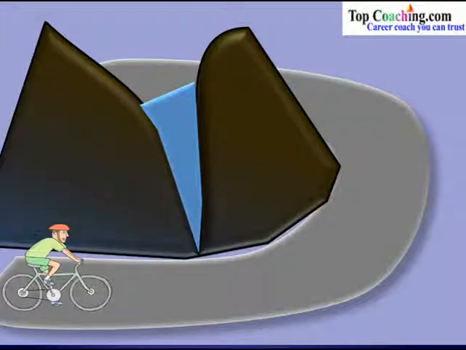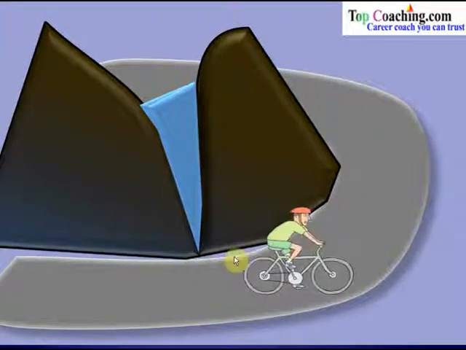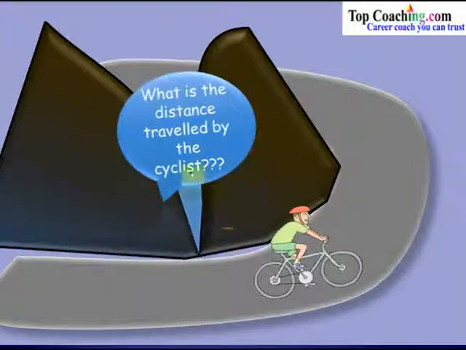Let us say that we have a cyclist who is moving along this hill. Now in this very case, if we know the speed of the cyclist and the time taken by the cyclist, then what is the distance traveled by the cyclist? We know the speed of the cyclist and we also know the time taken by the cyclist, but now how to calculate the actual distance traveled by the cyclist along the hill? So these were some of the very basic questions regarding the concepts of speed, distance and time.